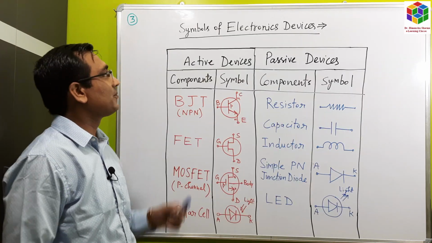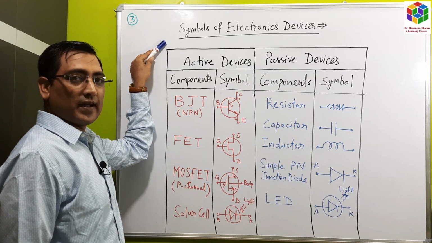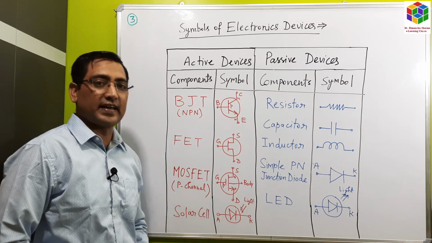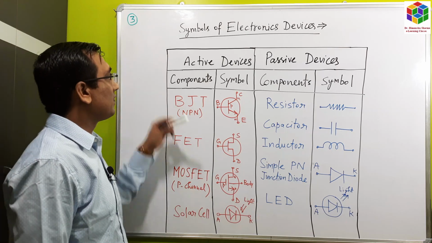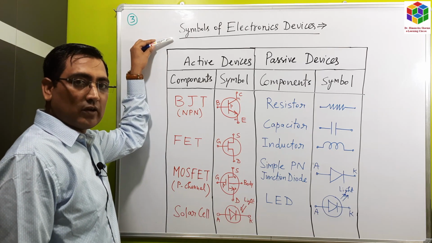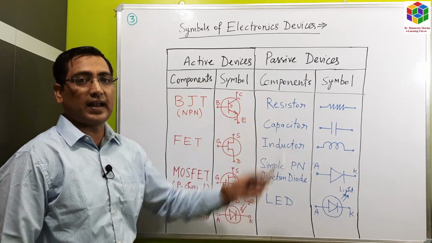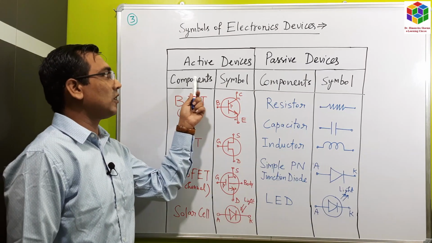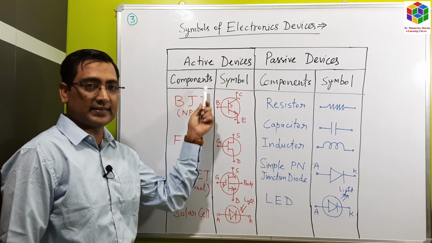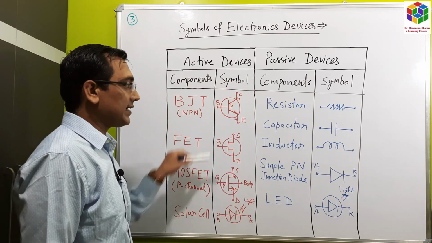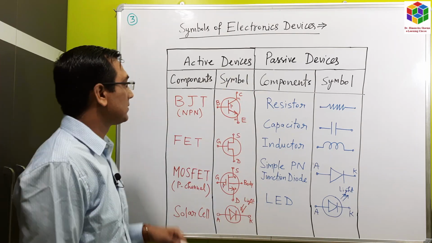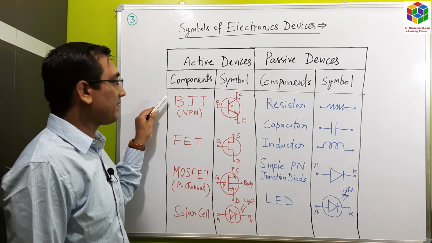Now we will see symbols of electronic devices. This is a very important topic for circuit analysis. As we have already discussed, there are two types of electronic devices, that is active devices and passive devices, and these are their corresponding symbols. So let us start with active devices.